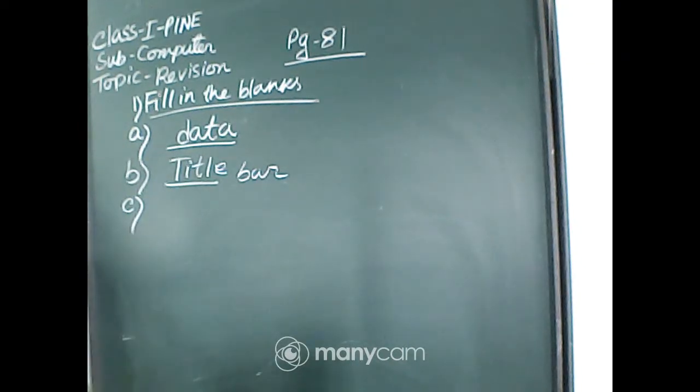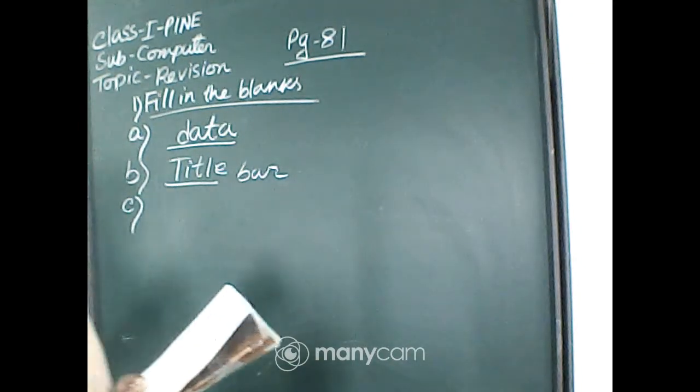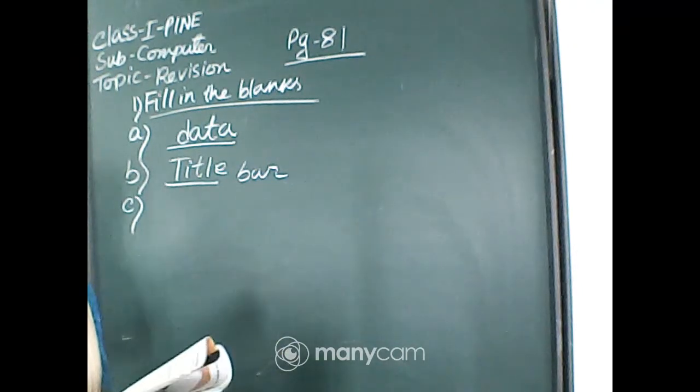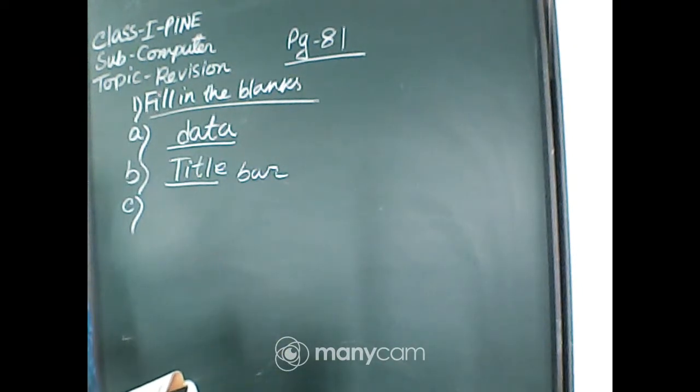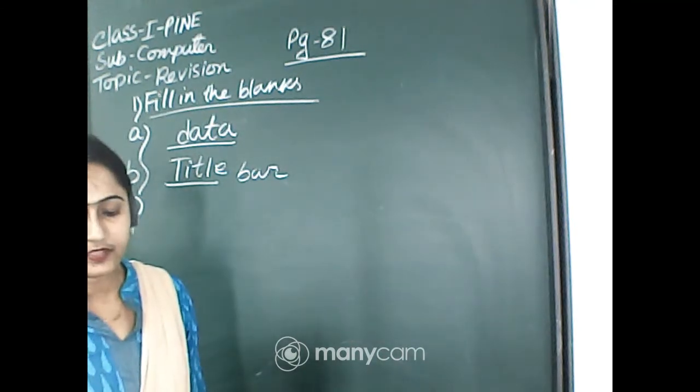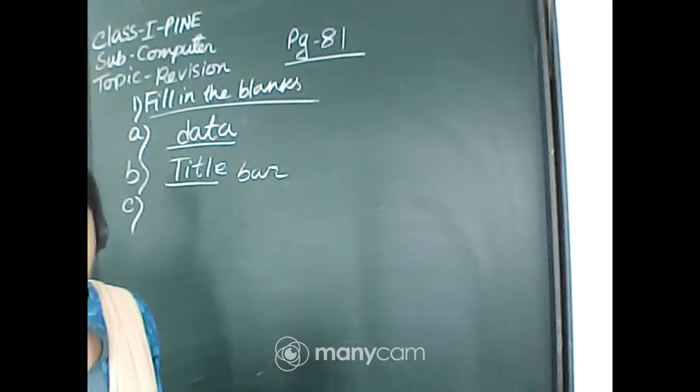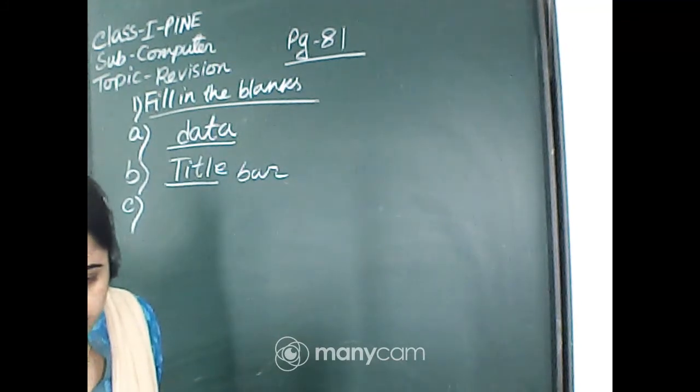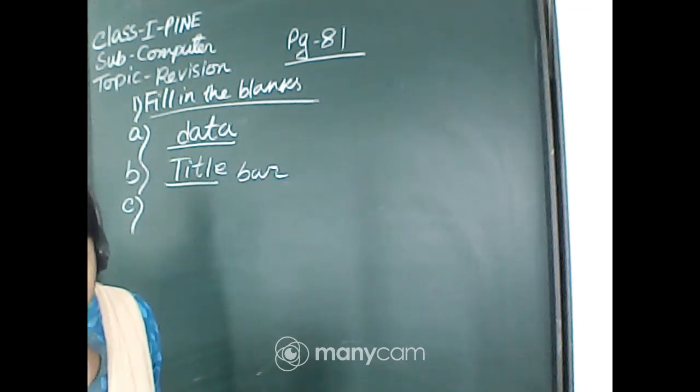Next, question number C: the dash feature helps in moving the words to the next line automatically. Word wrap. Beta, the word wrap answer is correct, but the spelling is wrong.